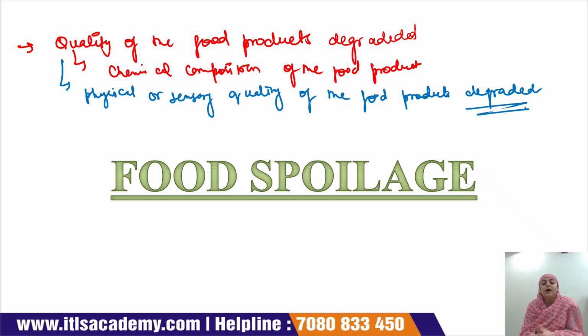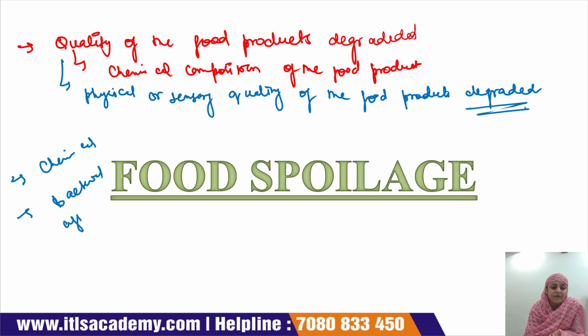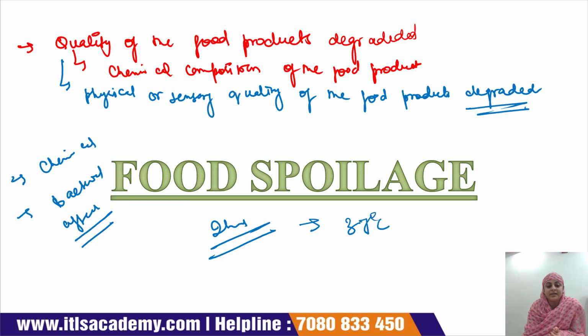Food spoilage is affected by chemicals or sometimes by microorganisms, especially the bacterial effect. Suppose we keep the food product for 2 hours at a temperature of, say, 37 degrees Celsius.